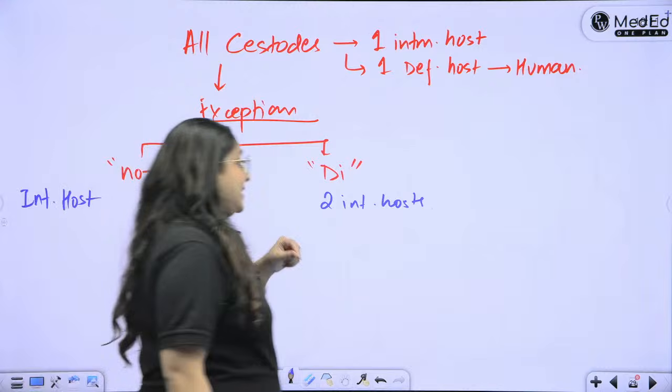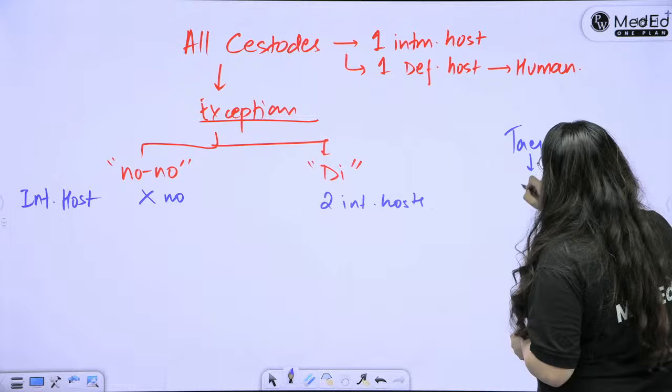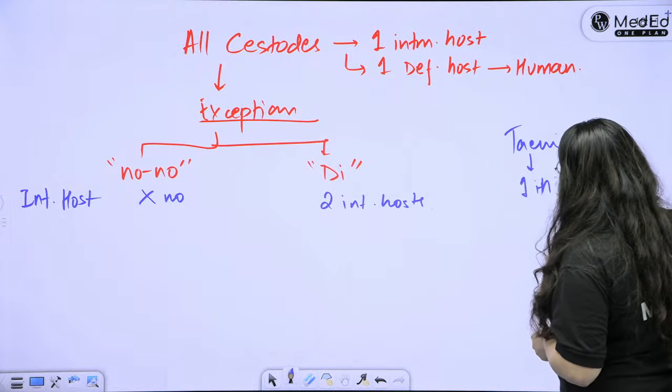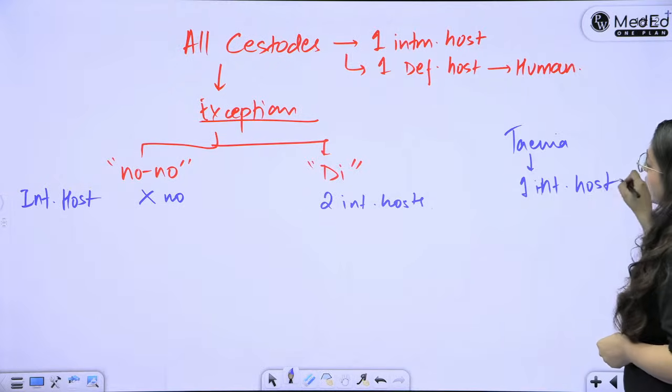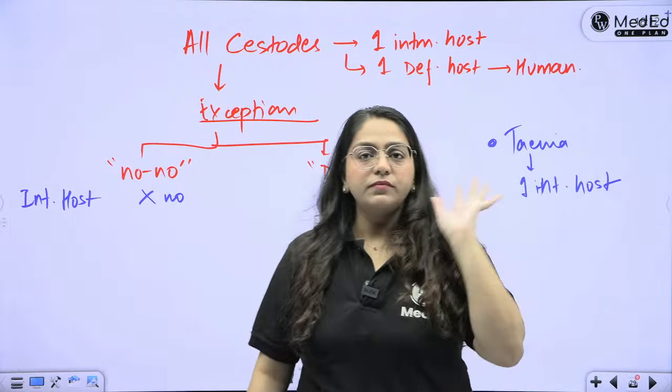So when I say Taenia, here there is one intermediate host depending upon the species. So pig in pork tapeworm, cow in beef tapeworm.